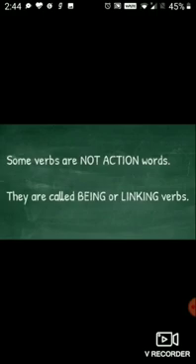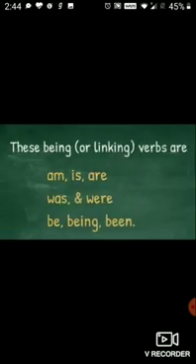So today children, you have learned that some verbs are not action words. They are called being or linking verbs. These being or linking verbs are the most common which you will do in your book in this exercise, in this chapter. They are am, is, are, was and were, be, being, been. These are the simplest examples of verbs which are linking verbs or being verbs.